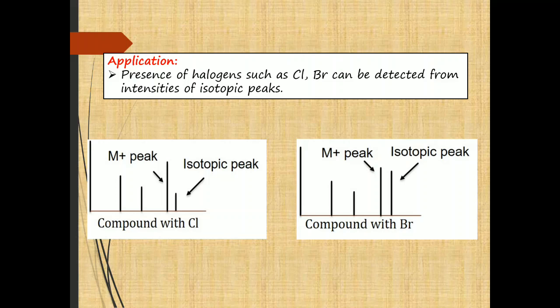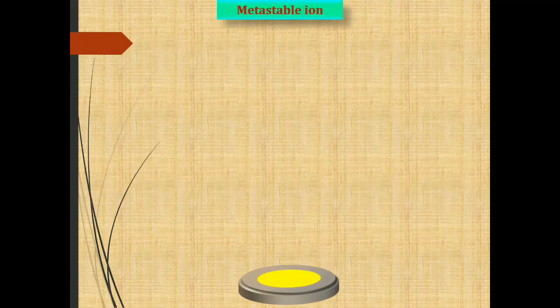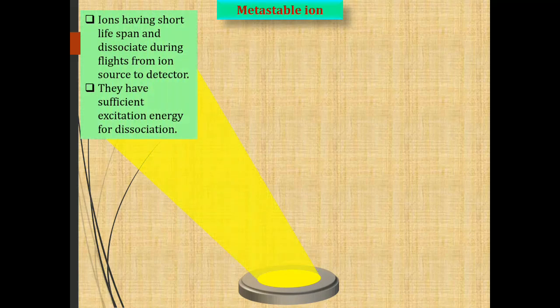These two ions are traveling from the ionization source up to the detector, but in a mass spectrometer there is one ion that emerges from the ionization source but doesn't reach the detector. During the flight from the ionization source to the detector, it undergoes dissociation, and that ion is called a metastable ion. A metastable ion has a short lifespan, around 10^-4 second to 10^-6 second.